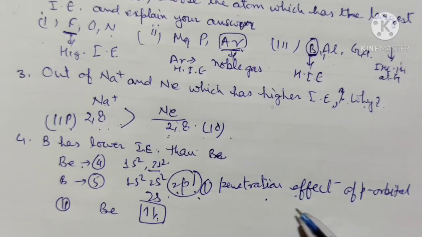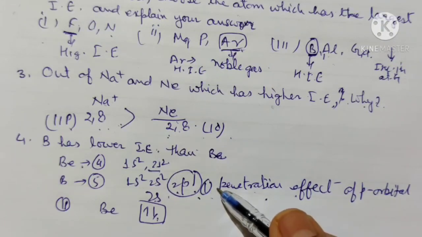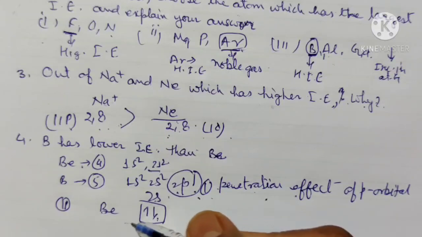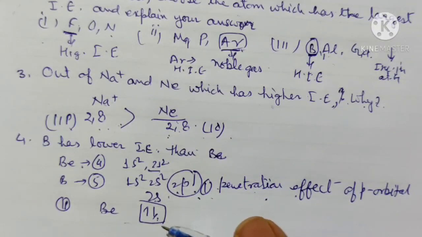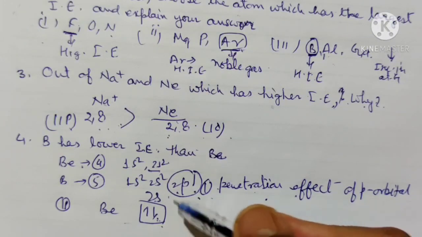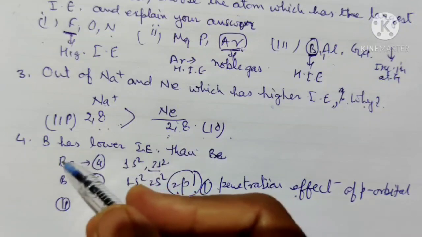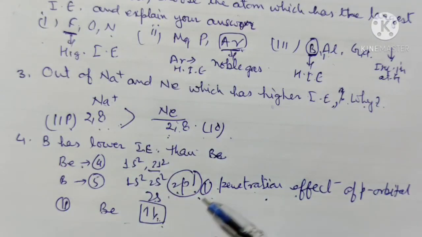Due to the lesser penetration of the p orbital, less energy is required for the removal of this electron. For beryllium, when we remove the first electron, we remove it from the s orbital where the electrons are paired, and that's why more energy is required. That's why the first ionization enthalpy of boron is lower than that of beryllium. So this is the explanation of why